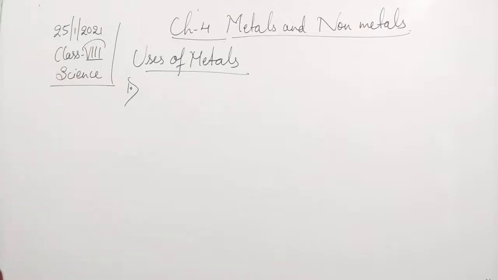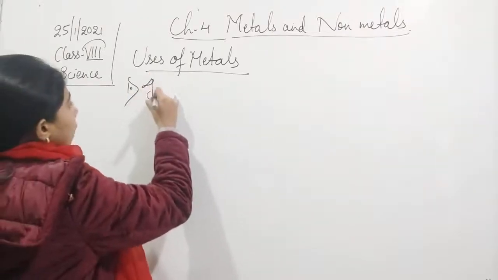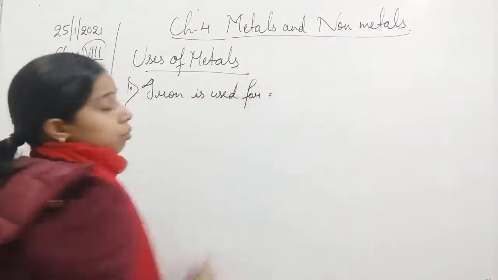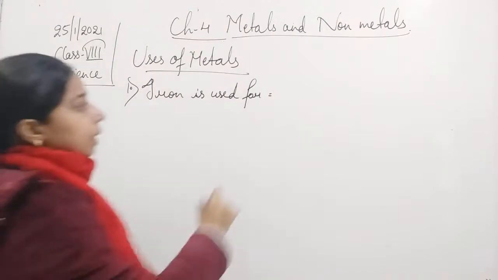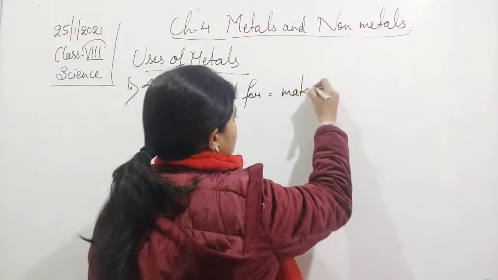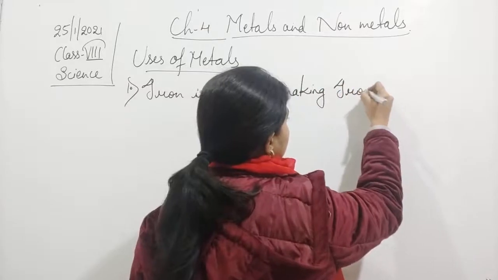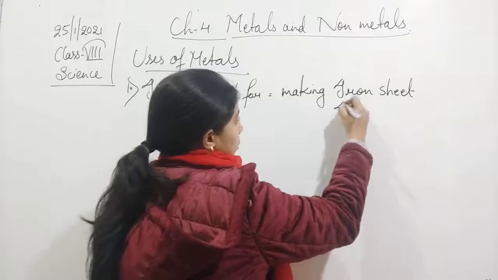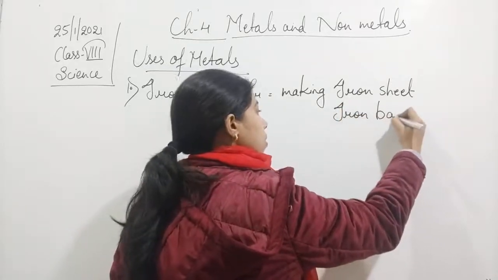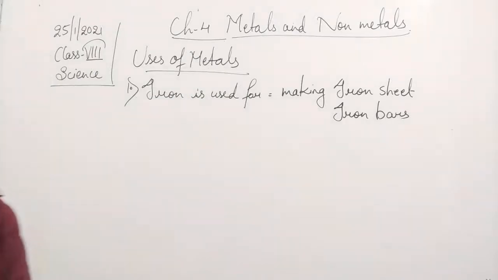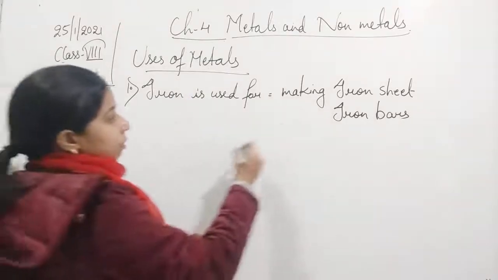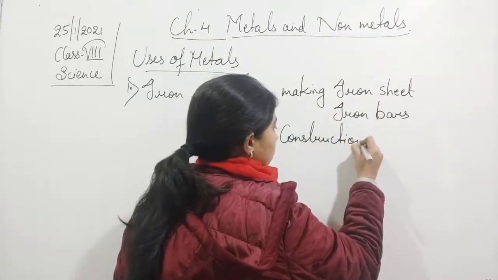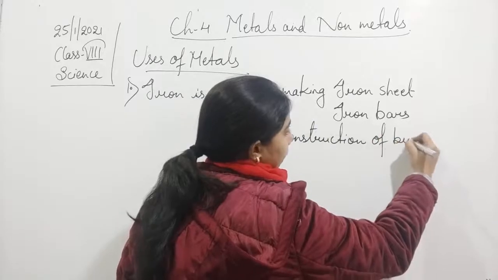What is the use of iron? Iron is used for making iron sheets, iron bars, then for construction of buildings